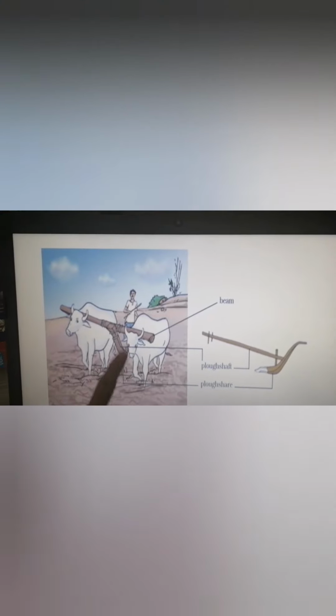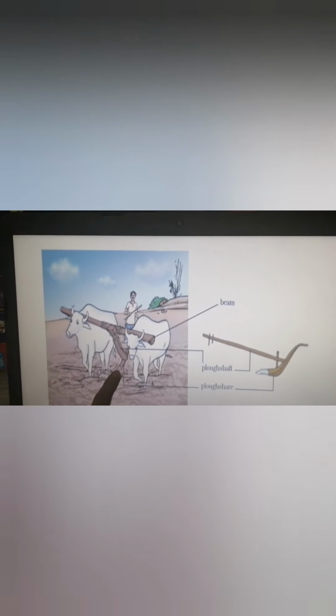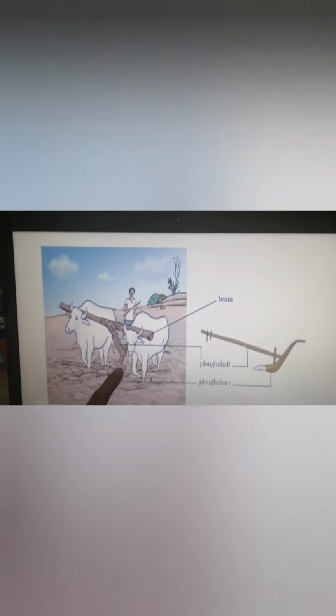So the first tool is the plow, which is used with the help of bulls. Animals like bulls or horses or camels can be used. In this way they go around the field and there will be mixing of soil. Can you see here? When the bull moves, the soil also moves and the soil gets mixed.